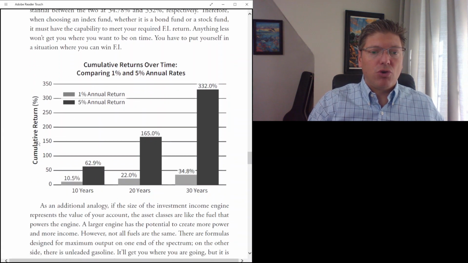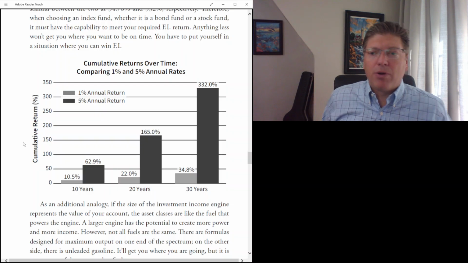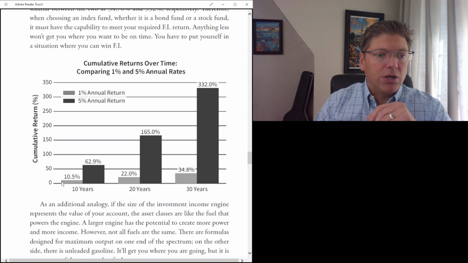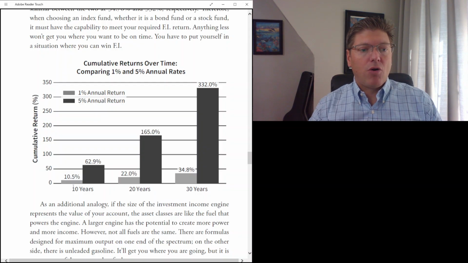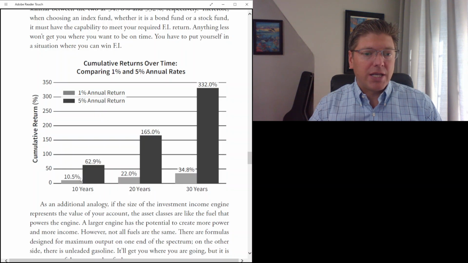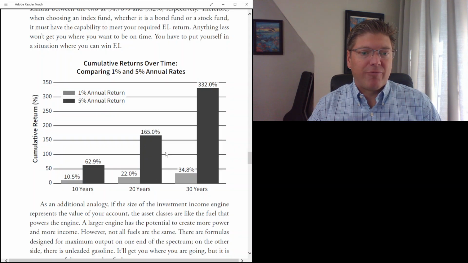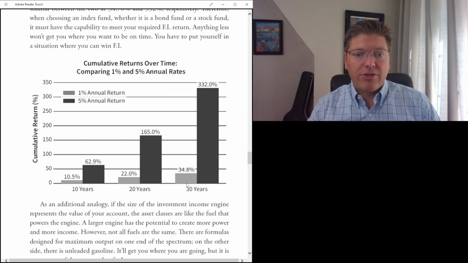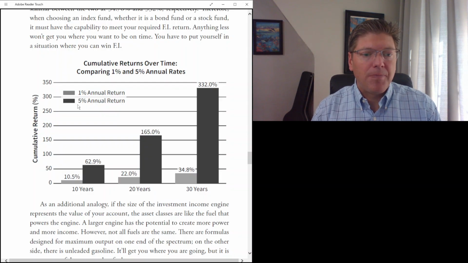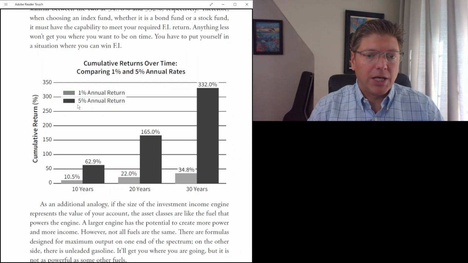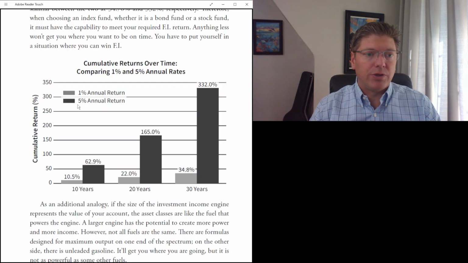So right here, if I just scroll down, this is basically just describing what we talked about, but this gray area here shows over 10 years at 1%, your cumulative return versus at 5%, and then over 20 years, your cumulative return at 1% and at 5%, and then the 30 years. The cumulative return is 34.7% versus 332%, assuming these are real returns after inflation. Just to give you an example of the large gap between those two.